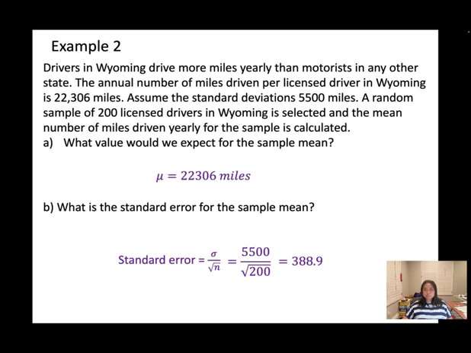So for these sessions, I need you guys to remember that the sample mean is unbiased when you estimate the population mean. And when you increase the sample size, the standard error will decrease, but the mean remains the same. That's it.